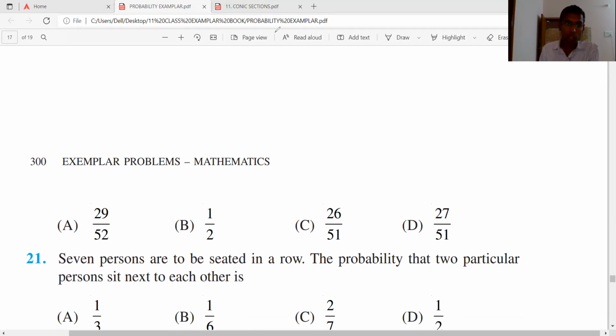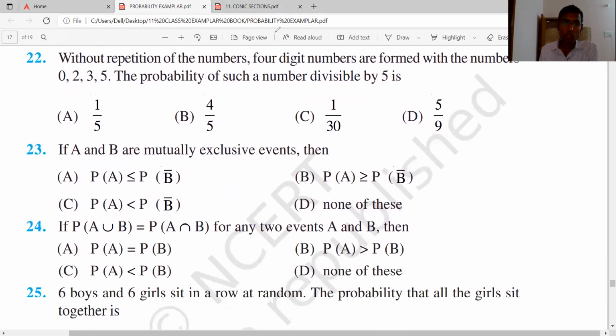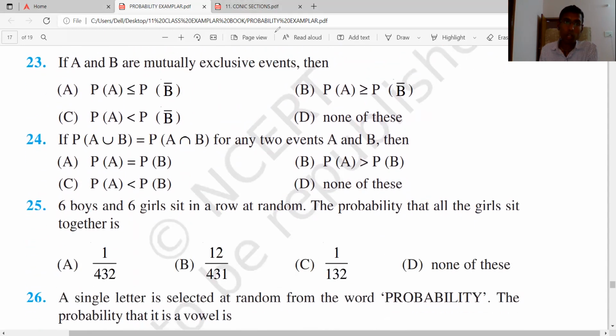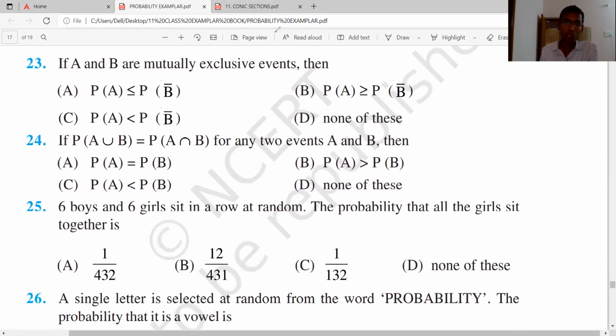The next one: 7 persons are to be seated in a row. The probability that two particular persons sit next to each other is, I think you can do that. Without repetition of the numbers, 4-digit numbers are formed with the numbers 0, 2, 3, 5. The probability of such a number being divisible by 5, that also you can do. A and B are mutually exclusive events, then what is the relation between these? I think this is all you can do now. Regular questions.